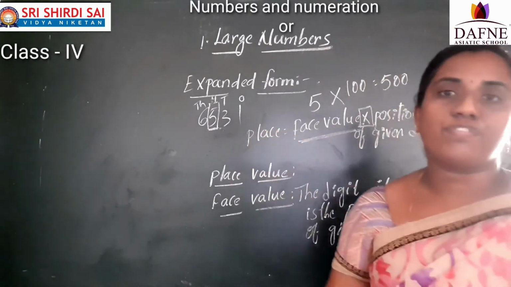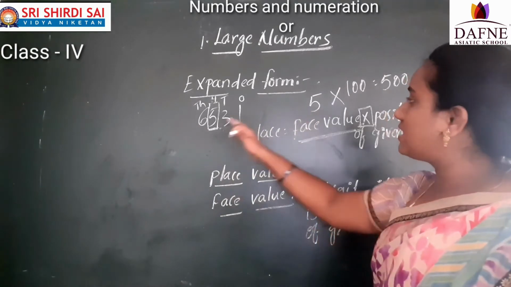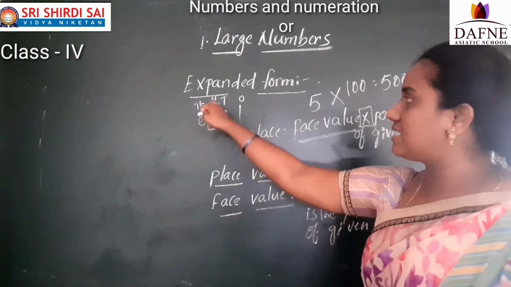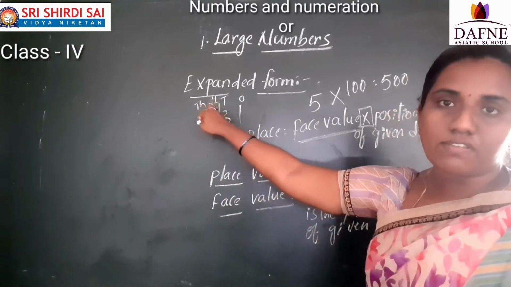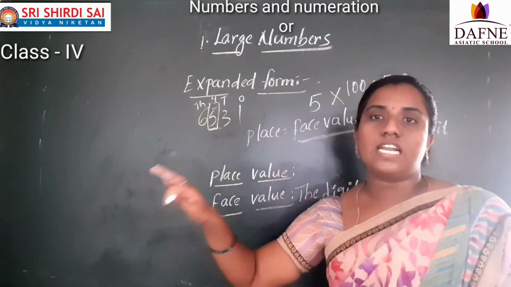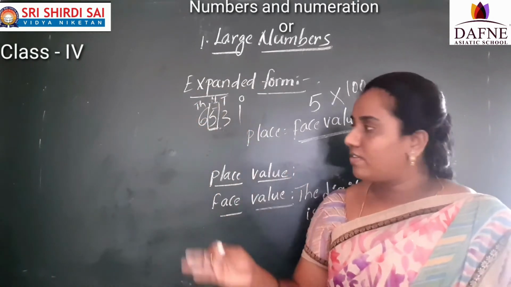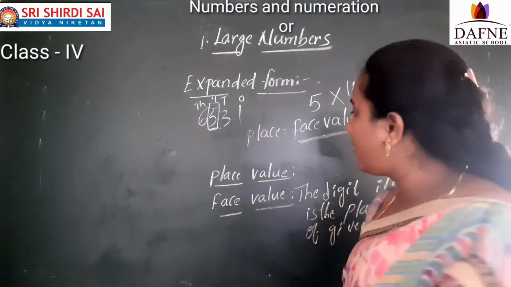So the place value of 5 is 5 into, what is this position? Ones, tens, hundreds. So 100 is this position. So 5 into 100, which is 500, is the place value of 5. For example, one more example I will say. Okay.